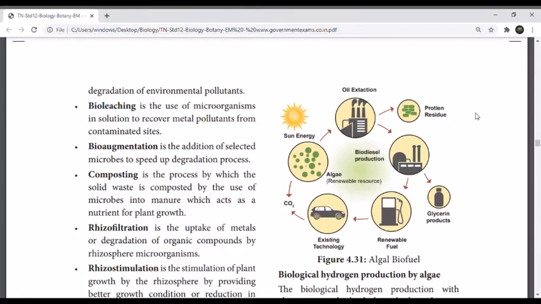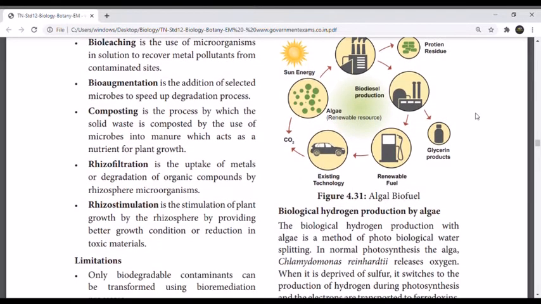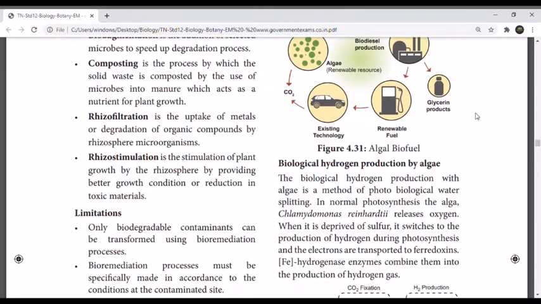Rhizofiltration is the uptake of metal or degradation of organic compounds by rhizosphere microorganisms. And the last one is rhizostimulation, the stimulation of plant growth by the rhizosphere by providing better growth conditions or reduction in toxic material.